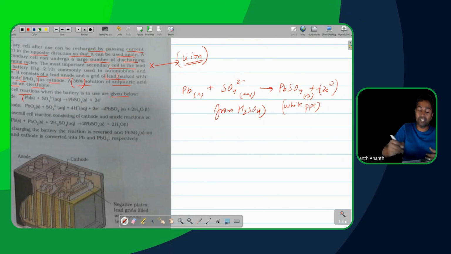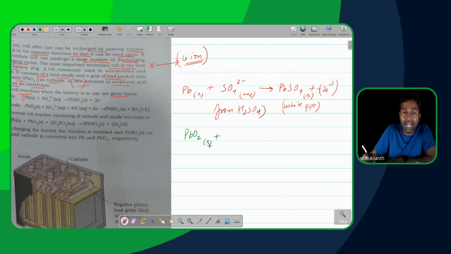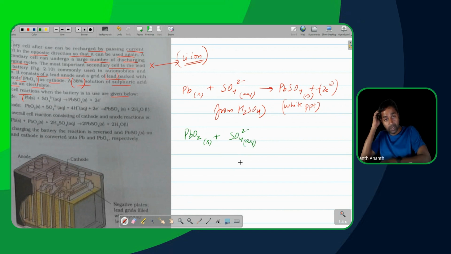The acceptance of the electrons has to happen. So when we talk about the cathode reaction there, what has to happen over there is the PbO2, which is in solid form, has to react with my SO4 2 minus, which in this case is also going to be in aqueous form over here. Now, as you can see here, the reaction also has a 4H plus and 2 electrons.